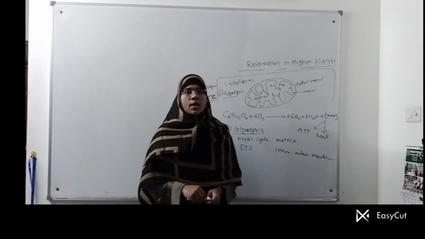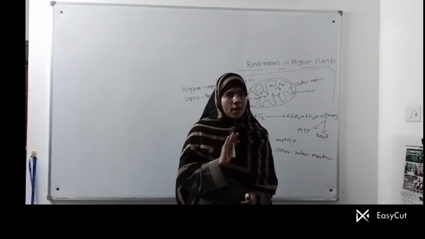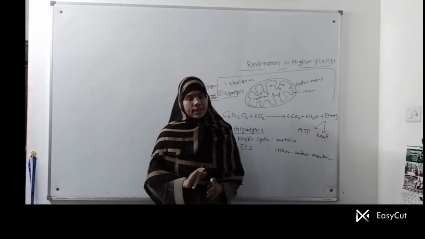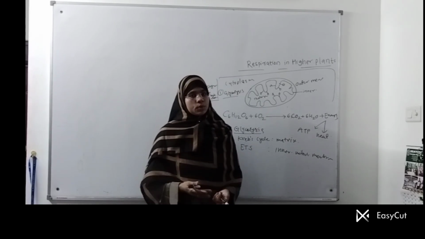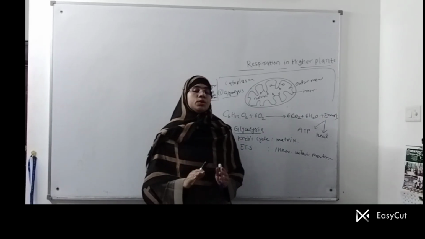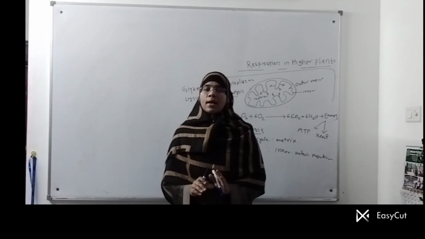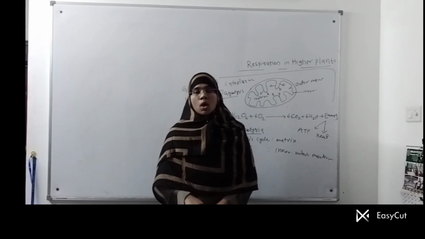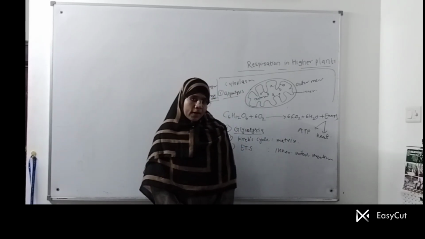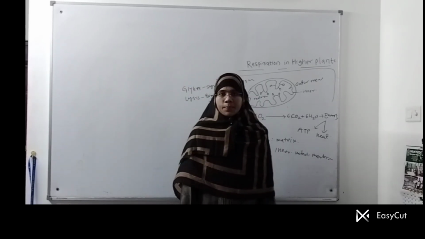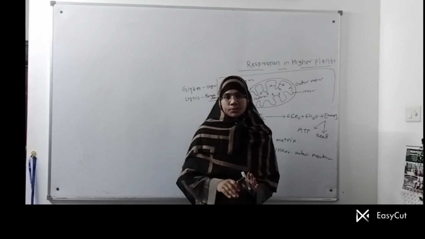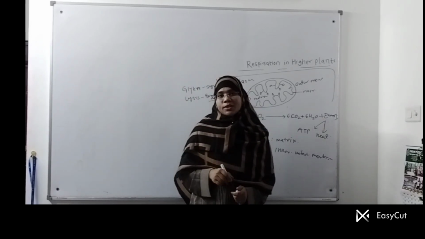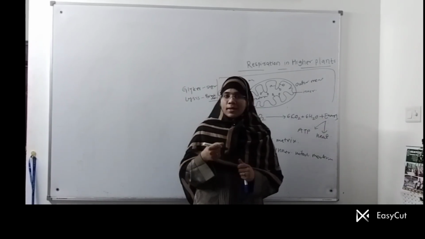It involves 10 steps, and in the 10th step, glucose, which is a 6 carbon compound, is converted into 2 molecules of 3 carbon molecules, that is pyruvic acid. 2 molecules of pyruvic acid are produced at the end of glycolysis. It means glucose is converted into 2 molecules of pyruvic acid, and there is a net gain of 2 ATP, and 2 molecules of NADH2 are also produced. One NADH2 can give you 2.5 ATP and 2 NADH2 will give you 5 ATP. So we will learn all that in detail, how NADH2 is converted into ATP. But first we have to learn about the conversion of glucose into pyruvic acid and what the steps are.